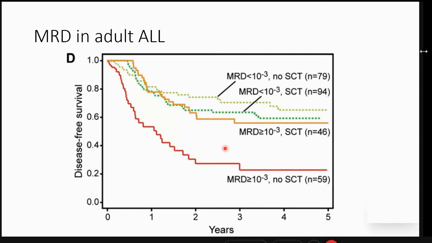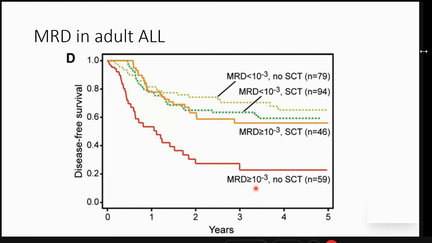And when they analyzed their data, all those patients who are MRD negative, if they had incidentally not been taken up for transplant, their survival was the best. Because some of these MRD negative patients who eventually were taken up for transplant had treatment or other GVHD related mortality, and that is why their survival was lower than those patients.